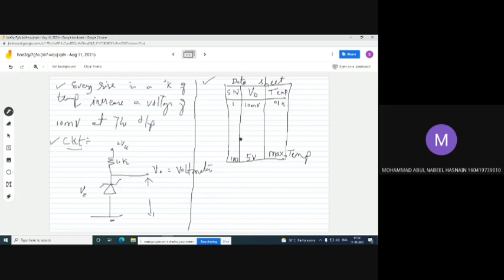Do you know what we will do? With the help of a voltmeter, we will get this value, and we need to see the data sheet in order to interpret the corresponding temperature.